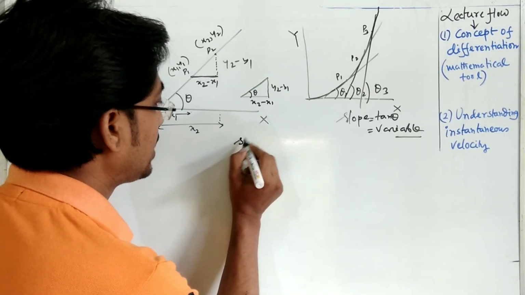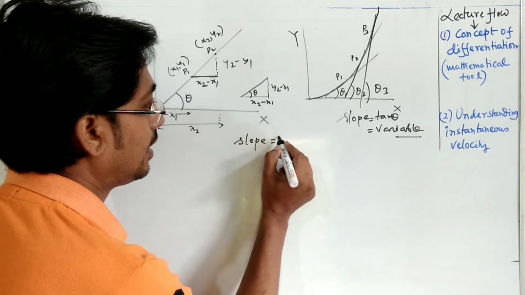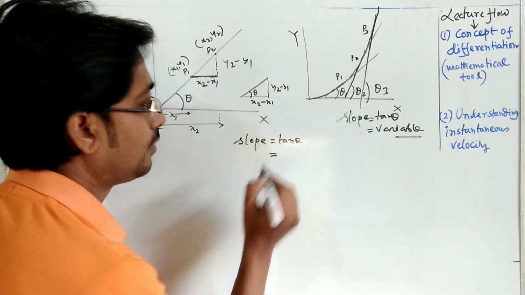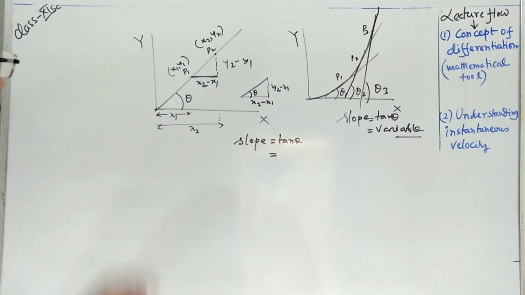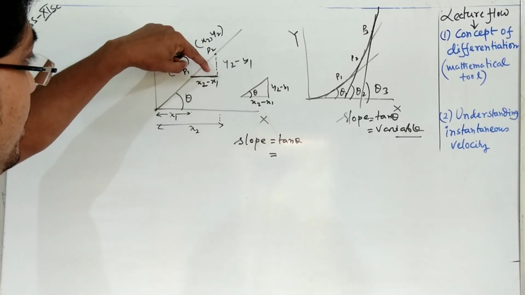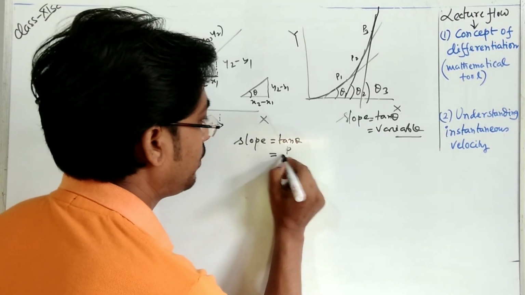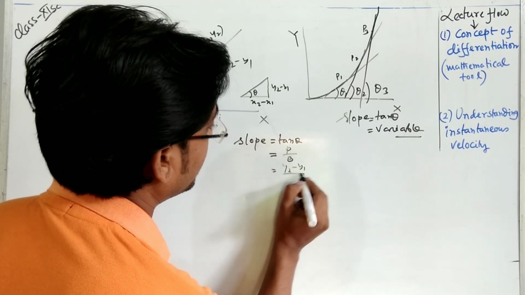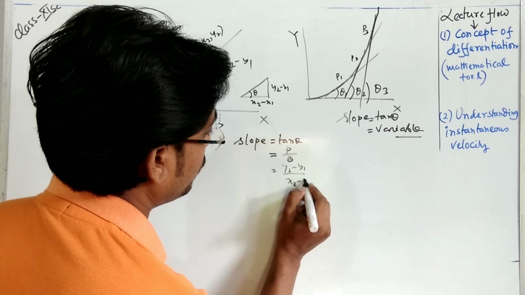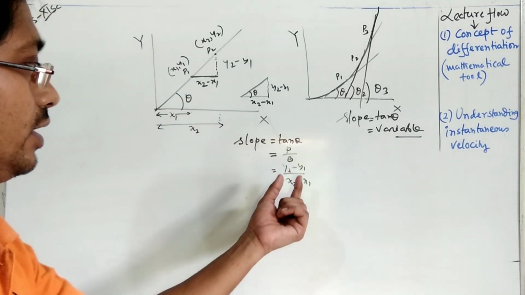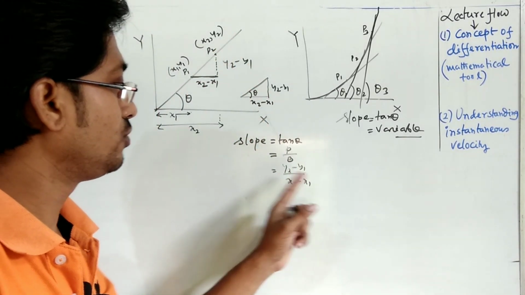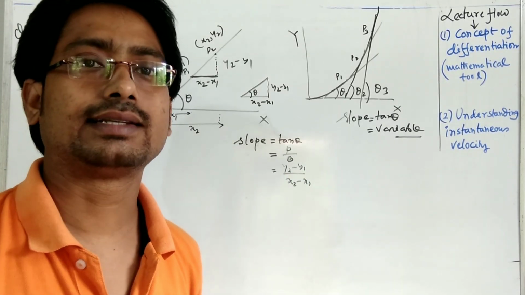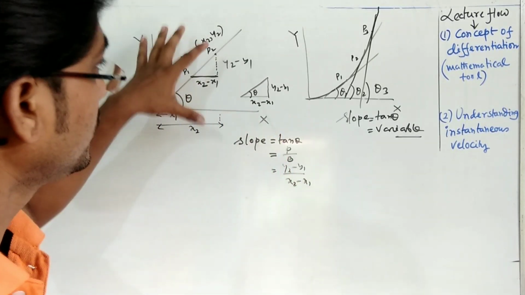Then what is the slope of this triangle? Slope will be equal to tan theta. Tan theta formula is perpendicular by base. Perpendicular here is y2 minus y1 and base is equal to x2 minus x1. So if we divide these lengths, y2 minus y1 by x2 minus x1, we get the slope of this straight line.